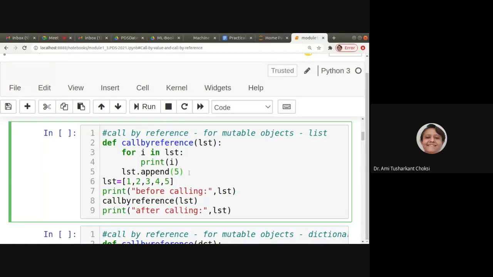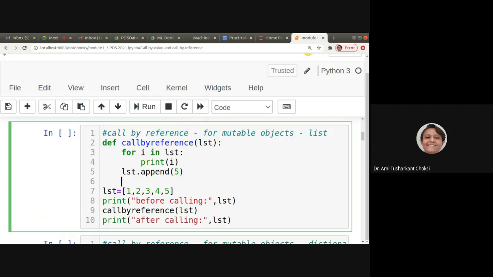You can see that, and if you are having confusion, you can always put one enter so you have the idea that it is now different. With the indentation also you can understand that it is not part of the function. So lst is equal to 1, 2, 3, 4, 5. Print before calling lst.